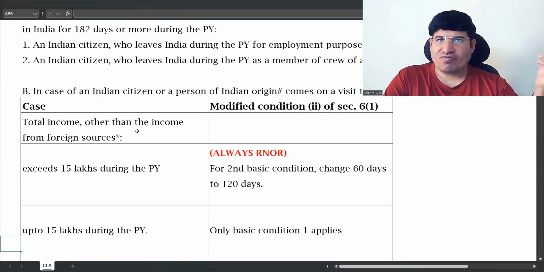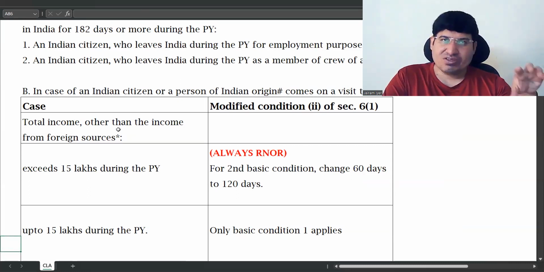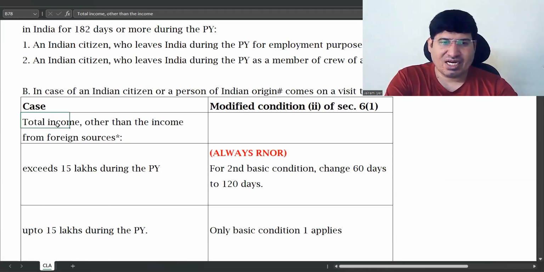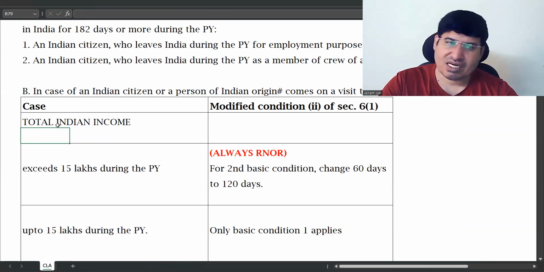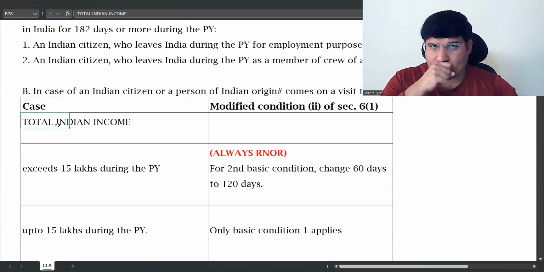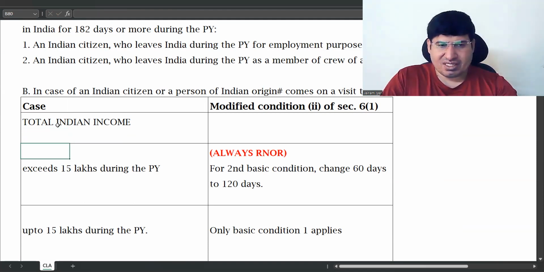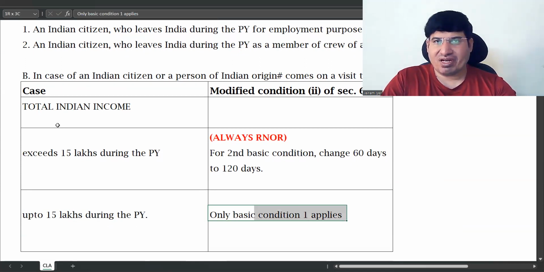Foreign sources means foreign income, so we're talking about Indian income, that is, total Indian income. If it is up to 15 lakhs, again only basic condition 1 applies, so you have the cut off condition.